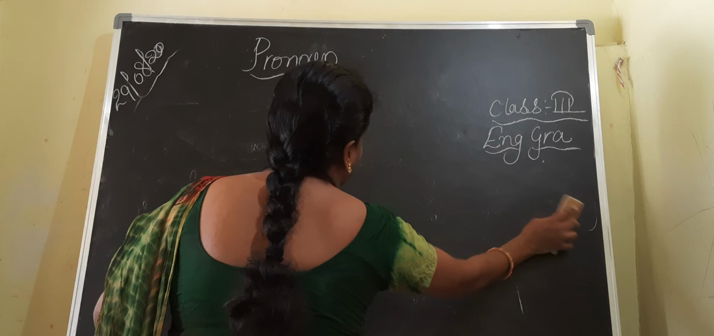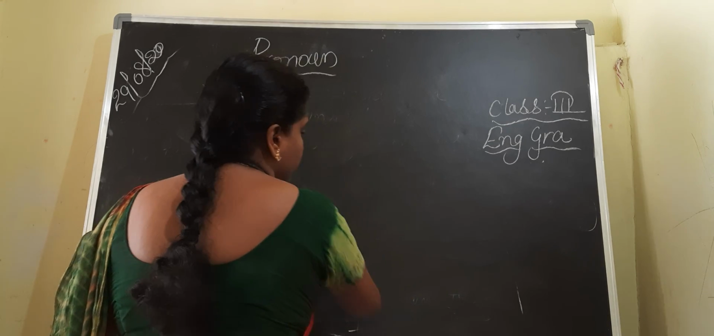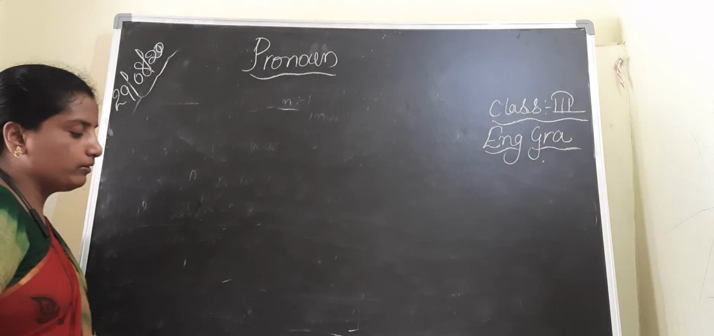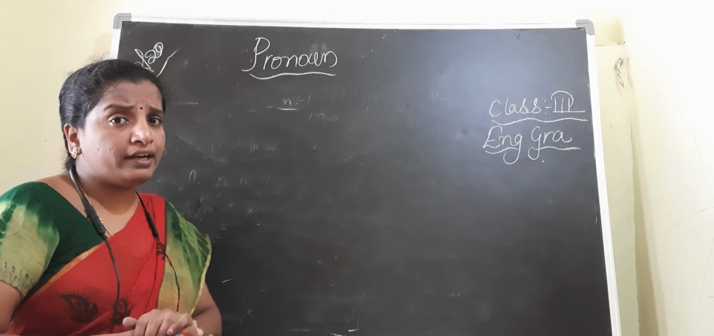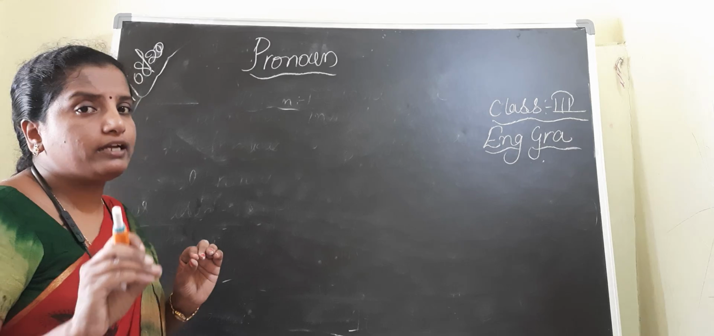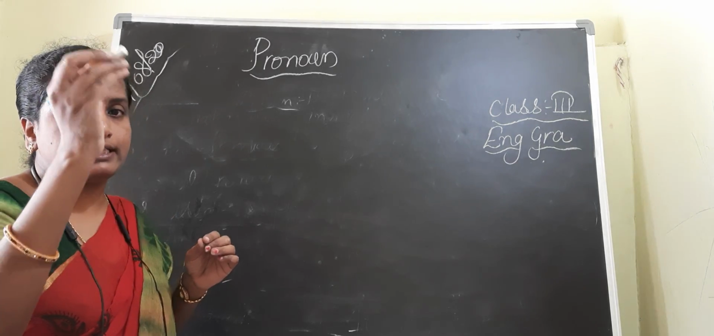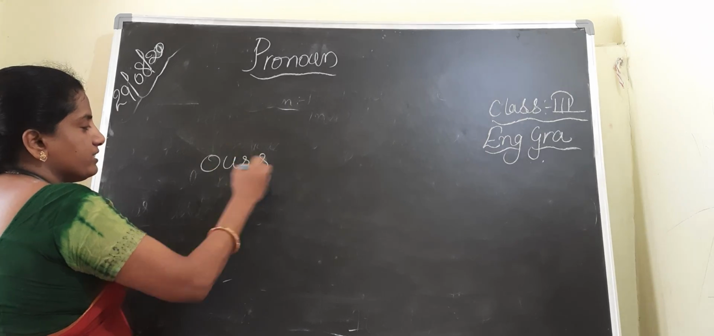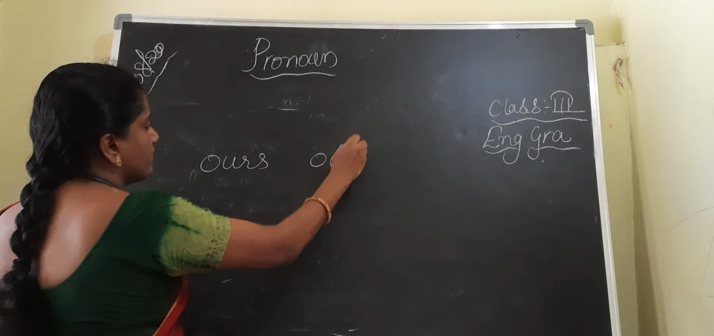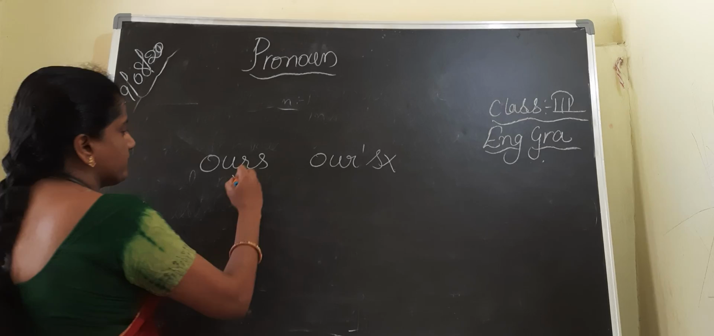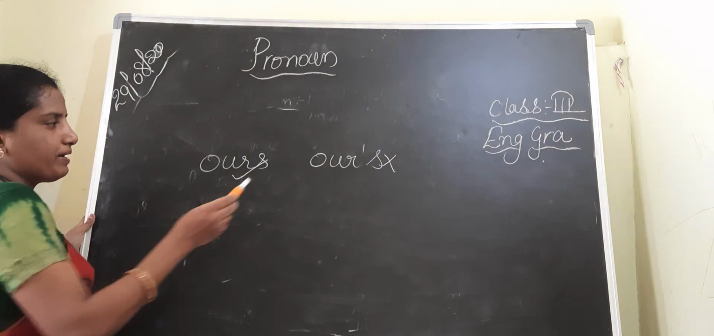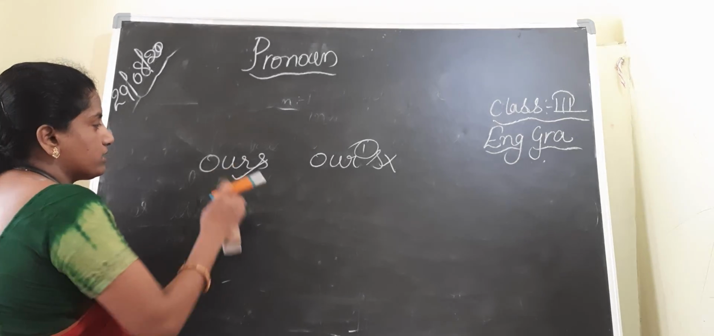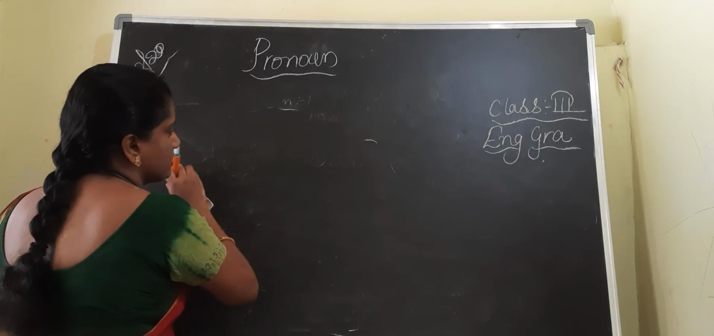Just now we have learned the definition of the pronoun and about the personal pronouns. Okay, children, you should remember that pronouns don't take a full stop. Suppose ours, we have to write it in this way. If you are writing ours in this way, it is wrong. It is right. Always, pronouns won't take a full stop. So don't keep a full stop with the pronouns.